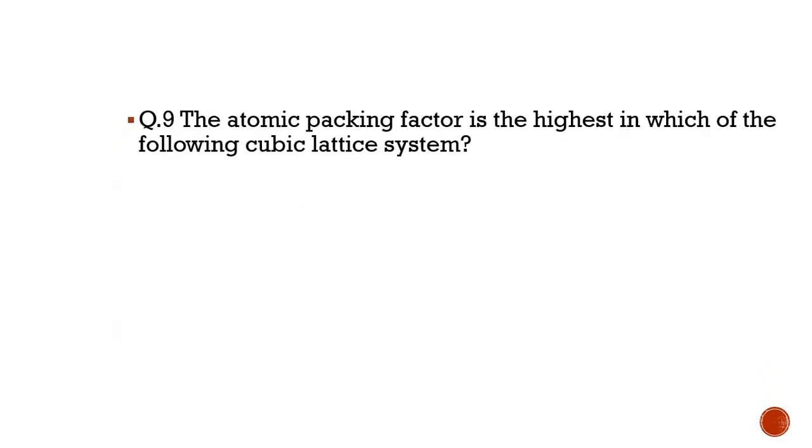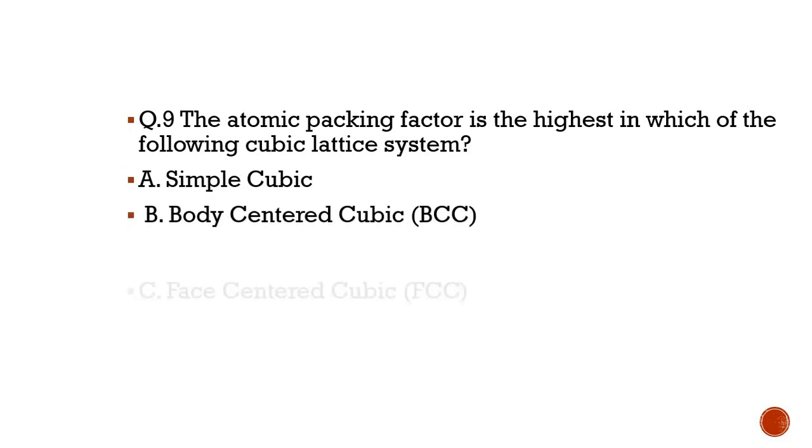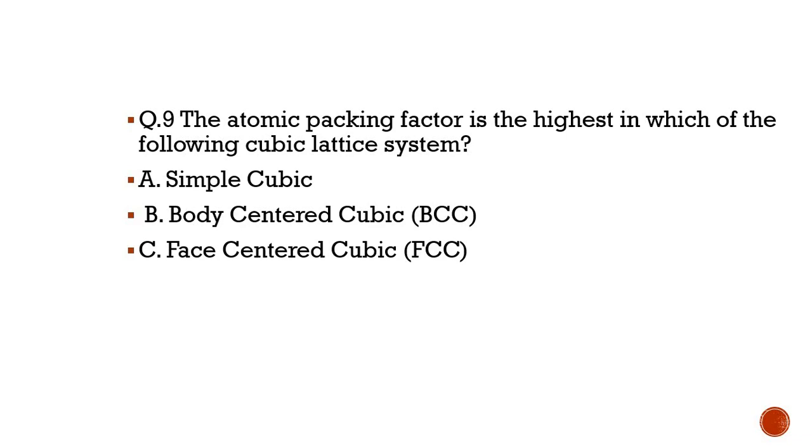And question number 9, the atomic packing factor is the highest in which of the following cubic lattice systems? This is a question from metallurgy, that is, engineering materials. Option A, simple cubic; B, body centered cubic, BCC structure; C, face centered cubic, FCC structure; and D, diamond cubic. And the correct option is face centered cubic, FCC structure. The atomic packing factor is highest in the face centered cubic structure.